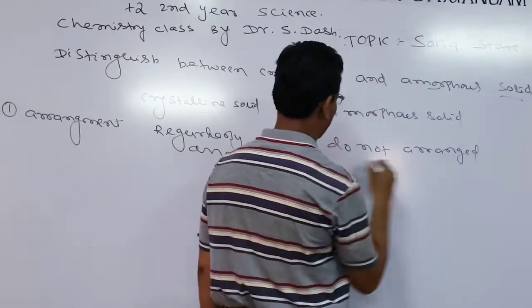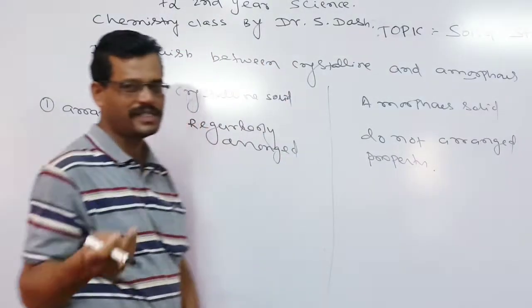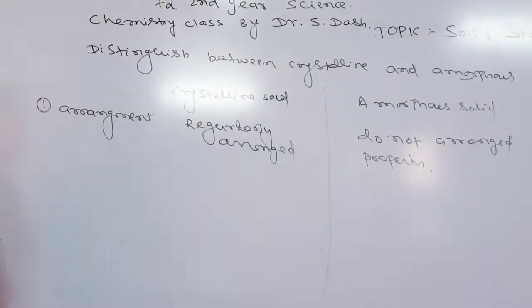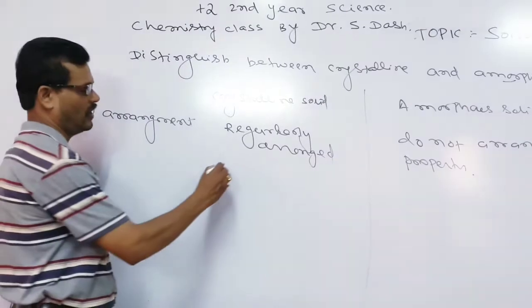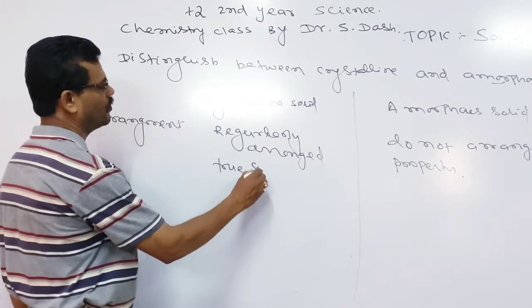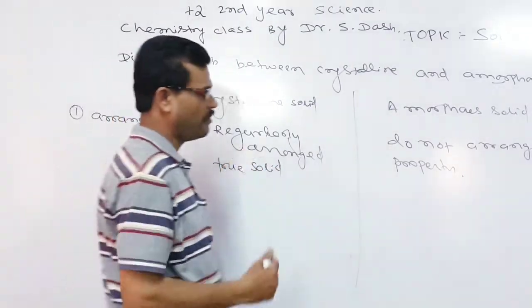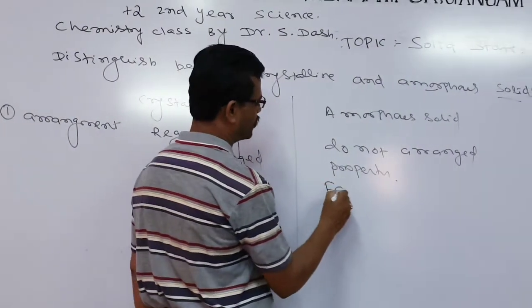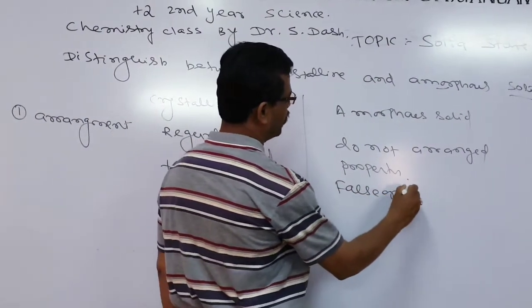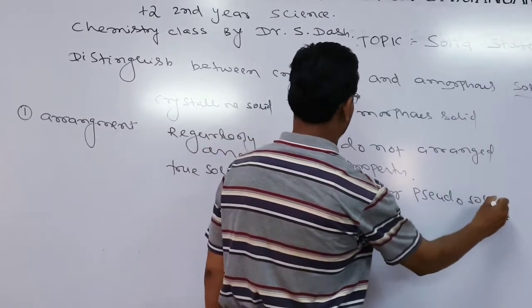Actually, the solids that we have to discuss in this chapter are crystalline solids. Crystalline solids are the true solids, because they do not change their shapes easily. And these amorphous solids are known as false solids, or pseudo solids.